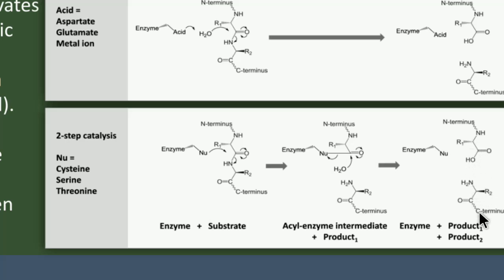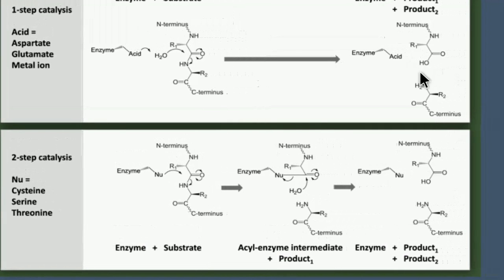So here further the products have been formed, product 1 and product 2. Here you can see it is the C terminus, here NH2 is formed, OH has been added, and the N terminus. Even here you can see the same kind. So whatever the mechanism, the ultimate result is the addition of the water molecule by breaking the peptide bond, so further the separation of the protein molecule, or cleavage of the peptide bond, is going to take place.